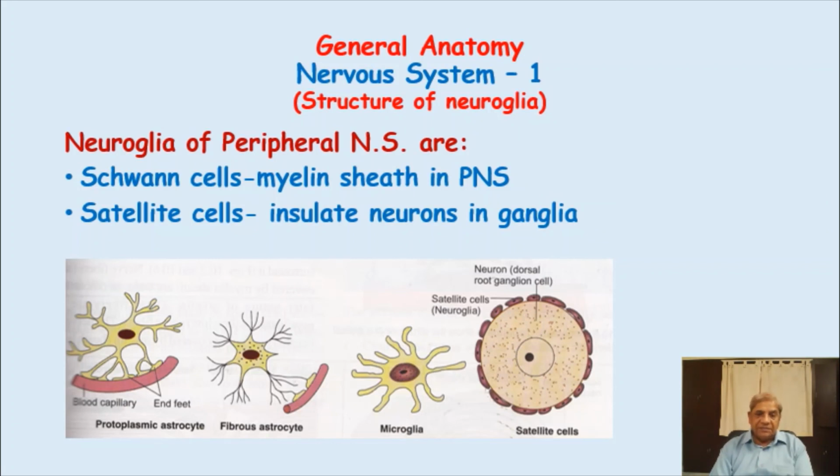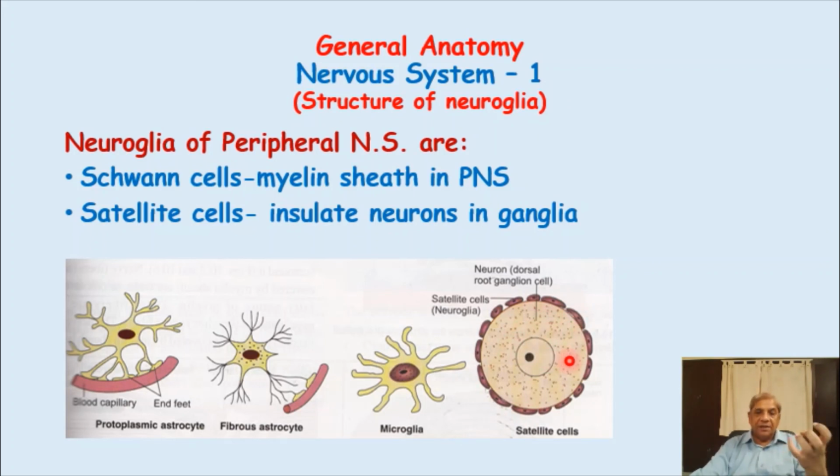Now the second type of neuroglial cell present in the peripheral nervous system is called satellite cells. Here is a diagram of the satellite cells. See this small cell surrounding a large neuron. This is a large neuron of the dorsal root ganglia, which I have already shown you, which has a peripheral process and a central process, pseudo-unipolar it is. And surrounding this cell there are so many small cells which completely insulate the surface. This is just in a cross section.